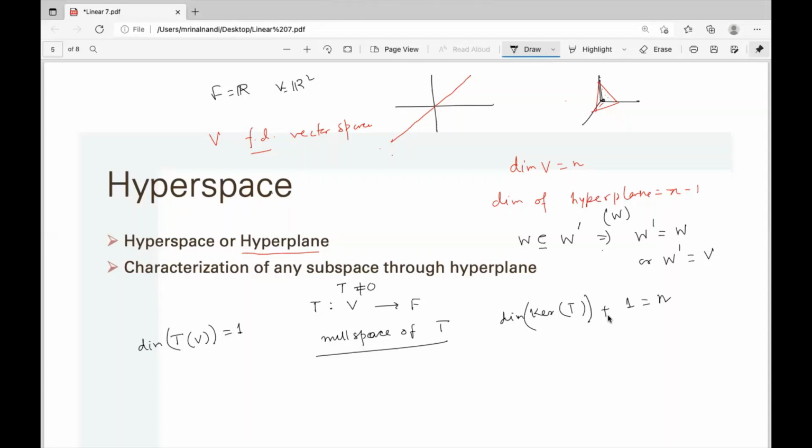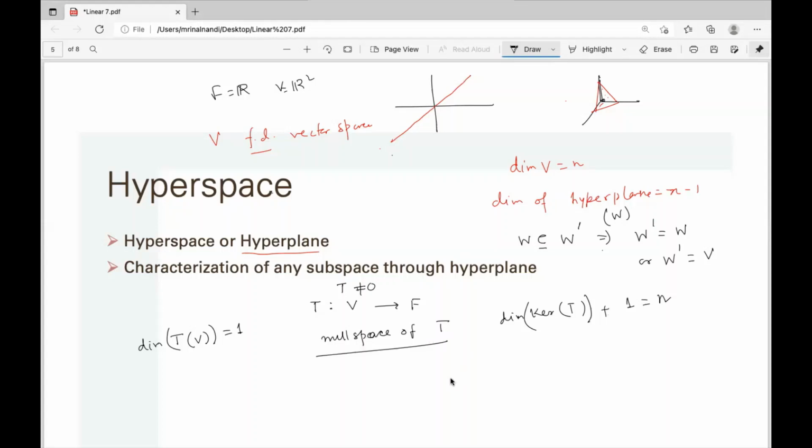If it is a zero linear functional, then the null space will be the whole V. And conversely, we can prove that every hyperplane is a null space of some linear functional. That is a very important and interesting result. Every hyperspace is a null space of some linear functional.